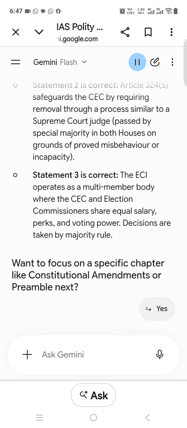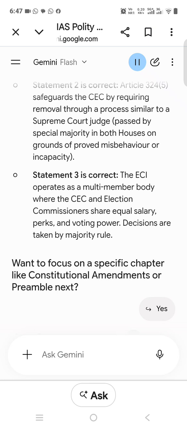Question 2. Directive Principles of State Policy, DPSP. Consider the following statements regarding Directive Principles of State Policy, Part 4. They are non-justiciable in nature, meaning courts cannot compel the government to enforce them. In case of a conflict between fundamental rights and DPSPs, fundamental rights always prevail without exception. The provisions contained in DPSPs aim to establish economic and social democracy in the country. Which of the statements given above are correct?